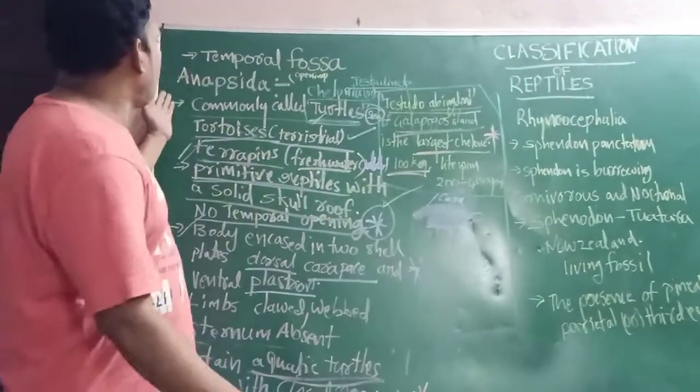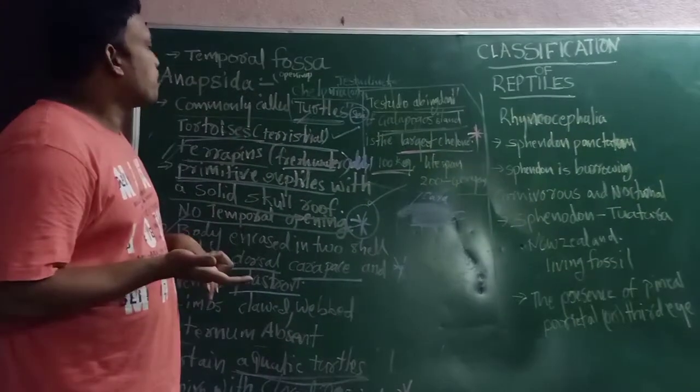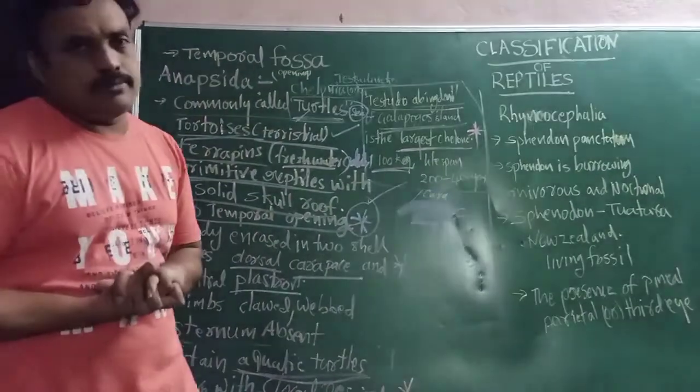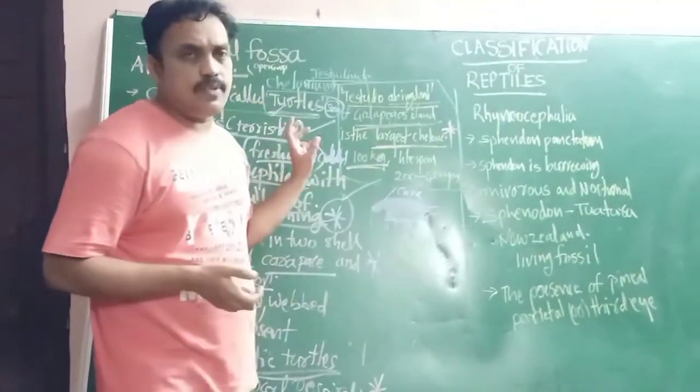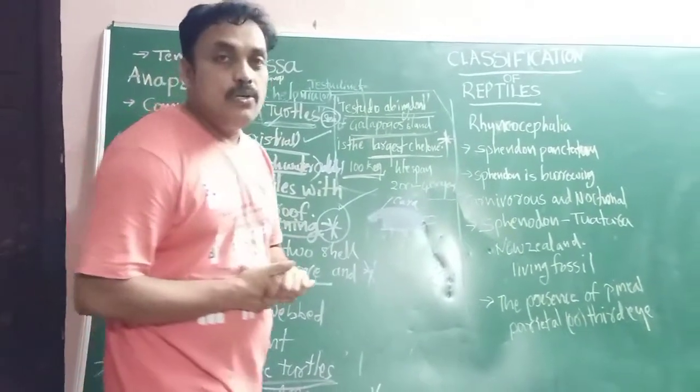Lungs. Okay, here Anapsida, we can call no temporal openings, fossa. Okay, we can call Chelonia or Testudinata. These are the characteristics of the first order, we can call Chelonia. Later we will discuss Rhynchocephalia.